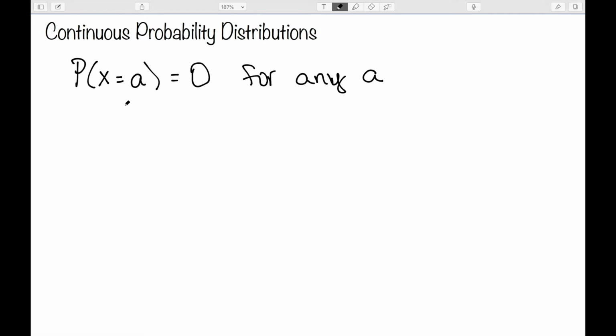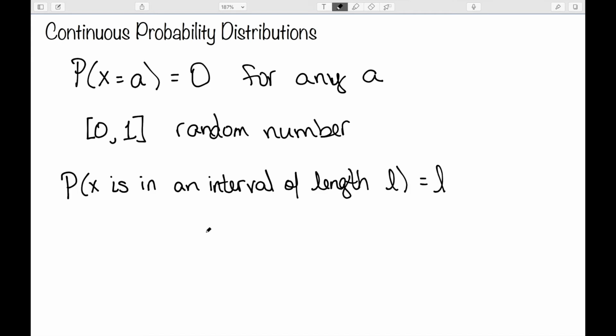To get a rough idea of why this is true, let's consider the interval 0 to 1, and we want some random number in this interval. So some random number between 0 and 1. The probability that my random number is in any interval of a given length L is equal to L. So if I look at the length of the interval, then that tells me the probability that the number is in that interval. Well, a single number is in an interval of length 0. So that would tell me that the probability of that exact value is equal to 0.